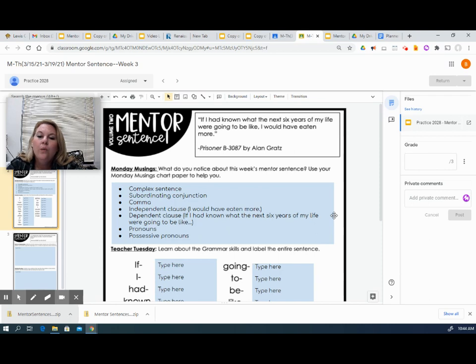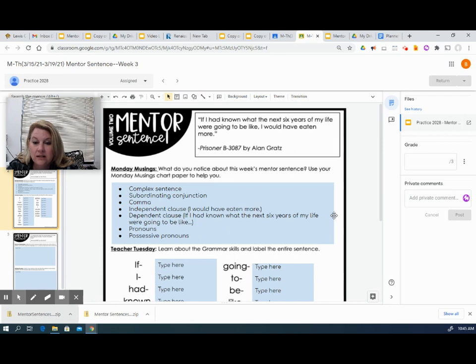So we noticed that it was a complex sentence. We noticed that there was a subordinating conjunction being used to connect the independent and the dependent clause. So that was one clue to the fact that it was a complex sentence. The independent clause in this week's sentence is I would have eaten more, because that can stand on its own. It can be a complete sentence all by itself. It doesn't depend on anything to do so.